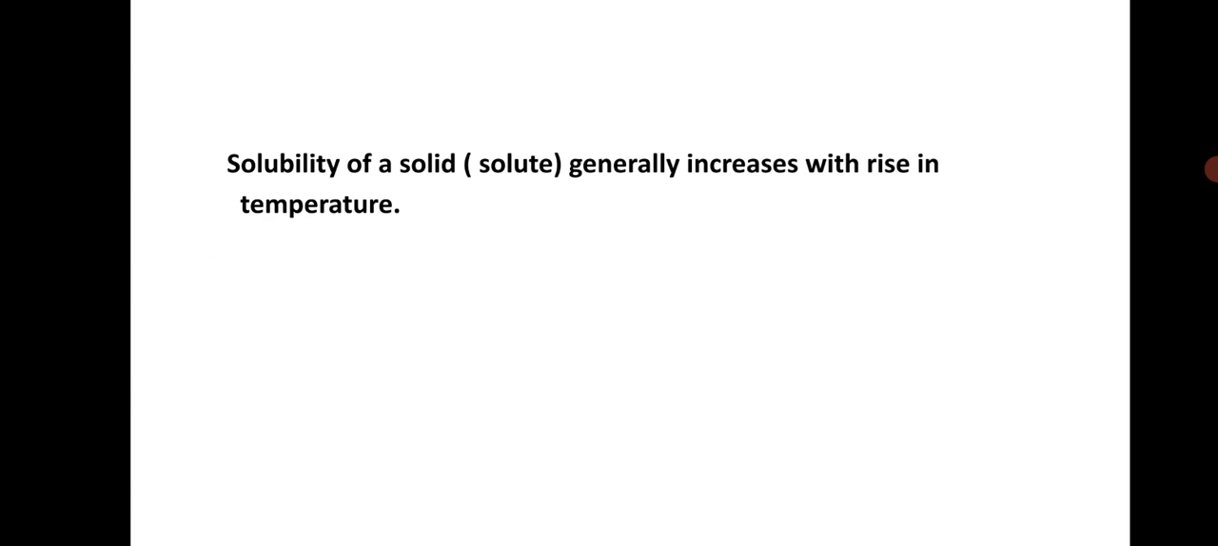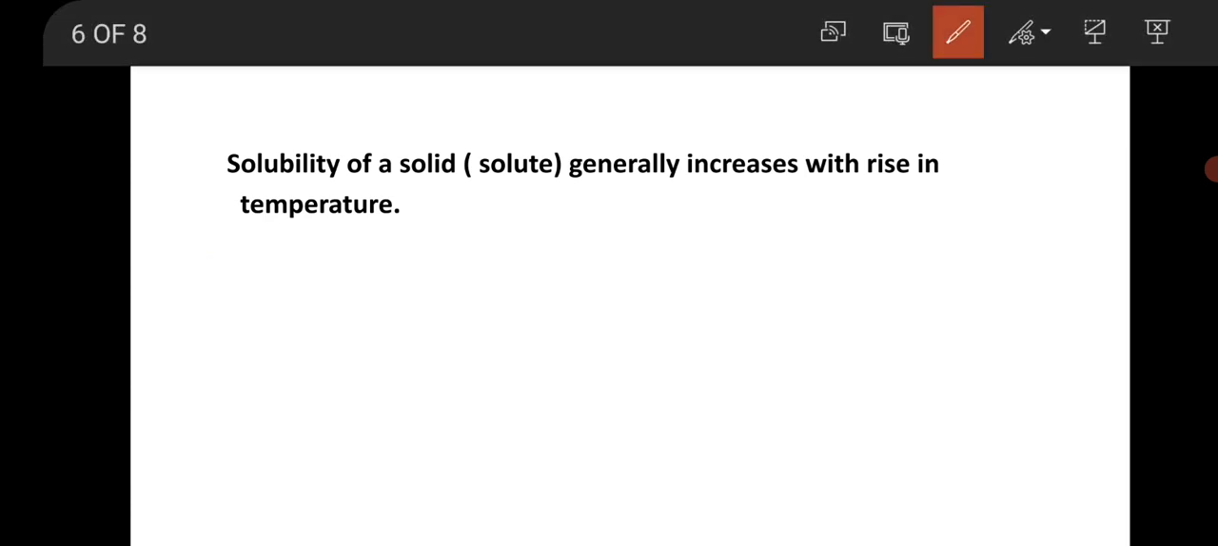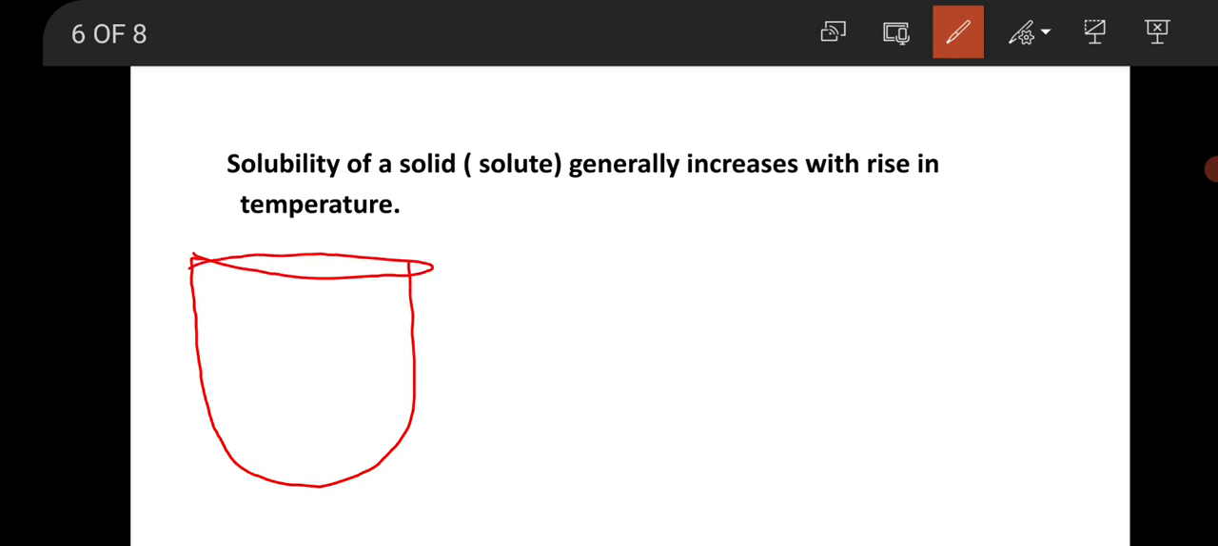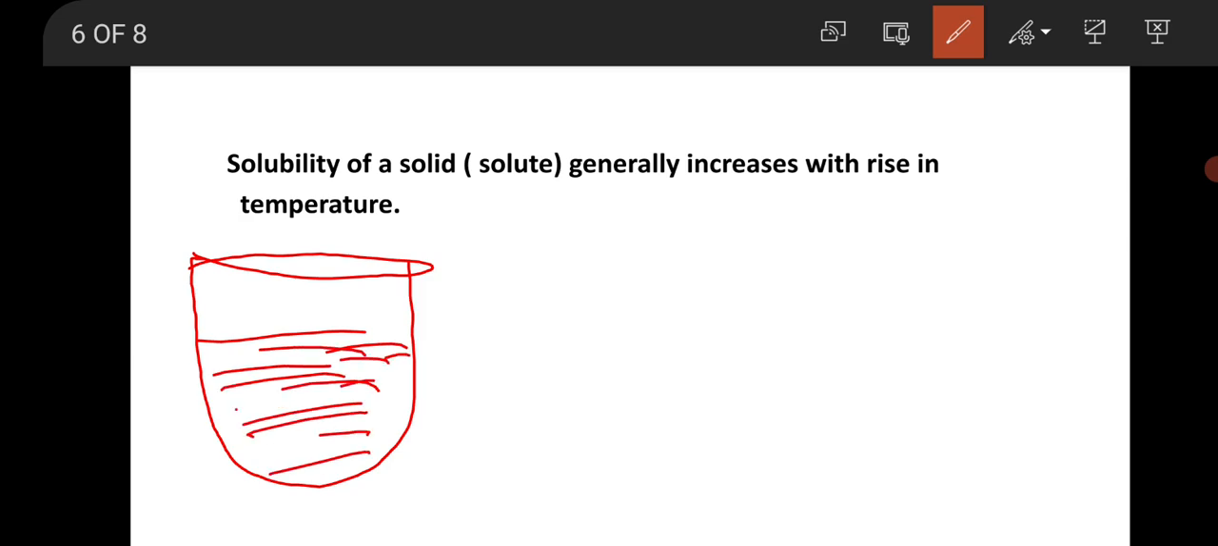Now it is clear. Now you see, the solubility of a solid, that means a solid which is the solute, generally increases with rise in temperature. Clear? So how can we explain this one? We can explain this with the help of an activity. So for that again we have to take some water in a beaker, and here we have to add sugar.